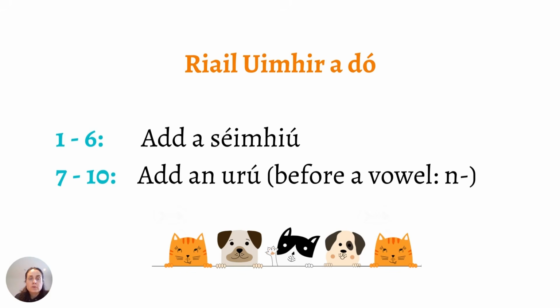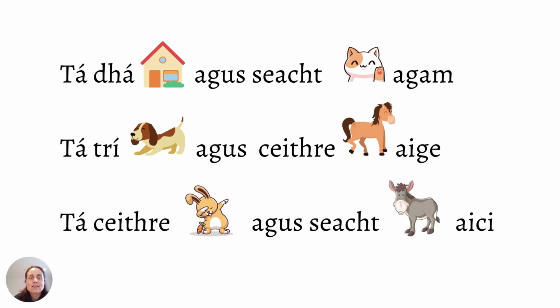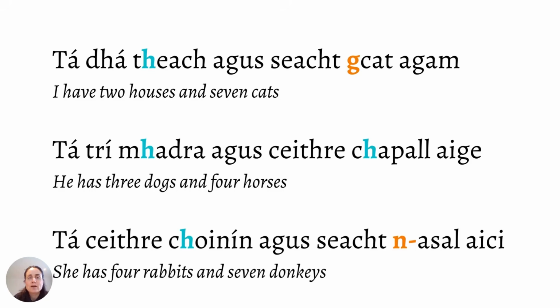There's a riail uimhir a dó as well. There's a second rule. And that is when we're counting something between 1 and 6, when we use aon, we must put a séimhiú on the thing that we're counting. And from 7 to 10, we will have eclipsis. Easiest way to see this in action: you can hit pause on the video now and see if you can get these answers right. Remember, from 1 to 6, séimhiú. From 7 to 10, it will be urú. Hit pause. And here we are with the answers.